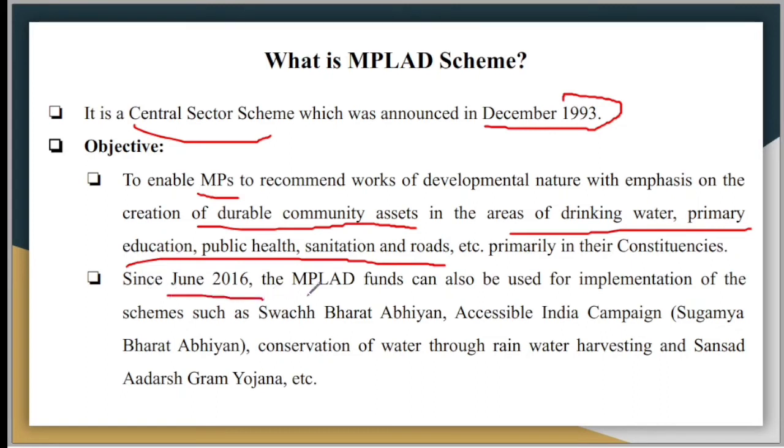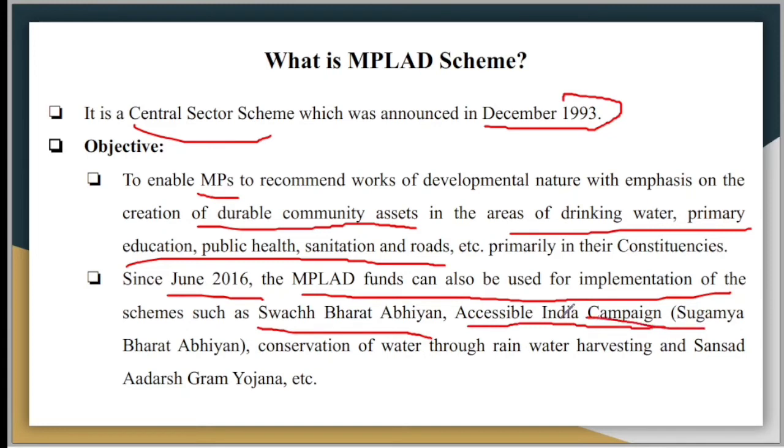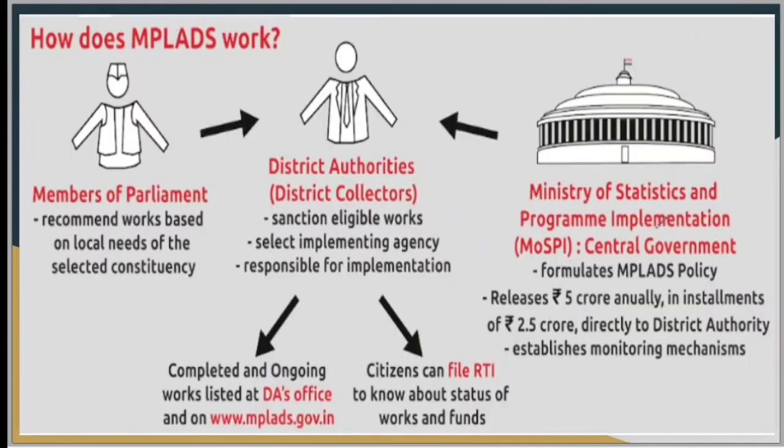Since June 2016, the MPLADS fund can also be used for implementation of schemes such as Swachh Bharat Abhiyan for the proper access to drinking water and for improving public health, the Accessible India campaign, which is Sugamya Bharat Abhiyan, conservation of water through rainwater harvesting, Sansad Adarsh Gram Yojana, etc. Now this is how this whole MPLADS scheme used to work. So you can pause the video and watch this slide by yourself.